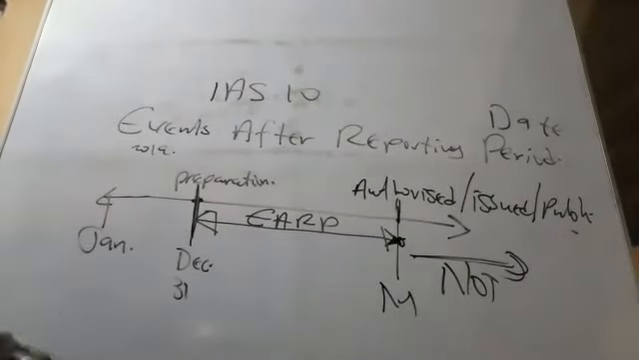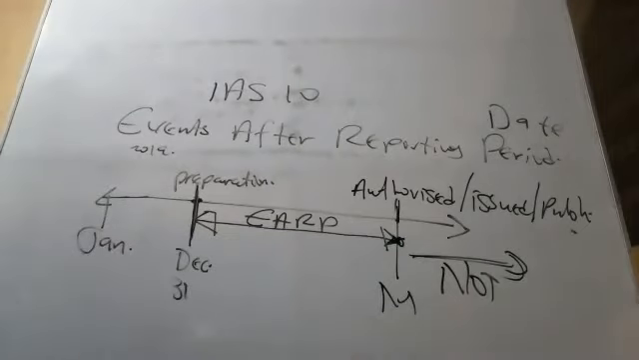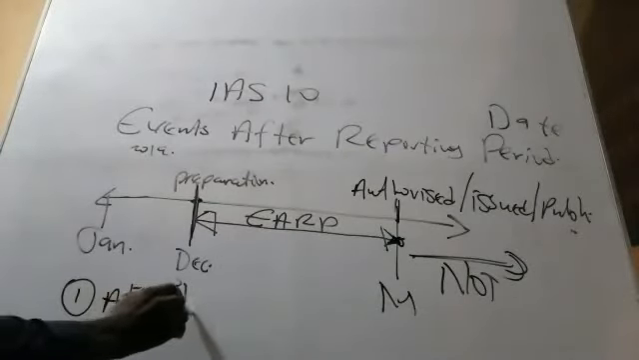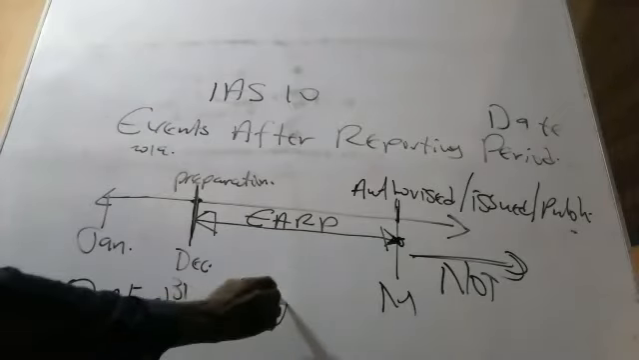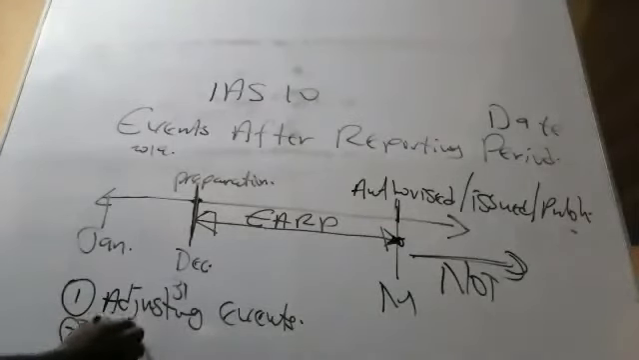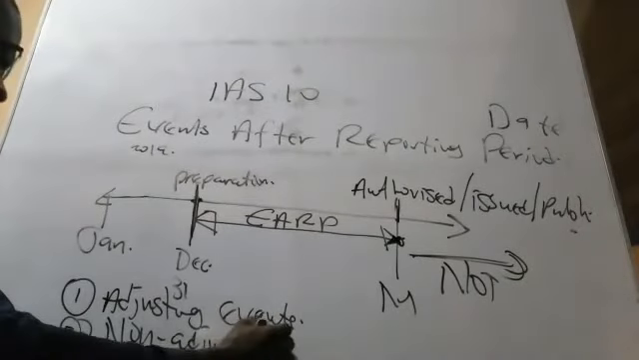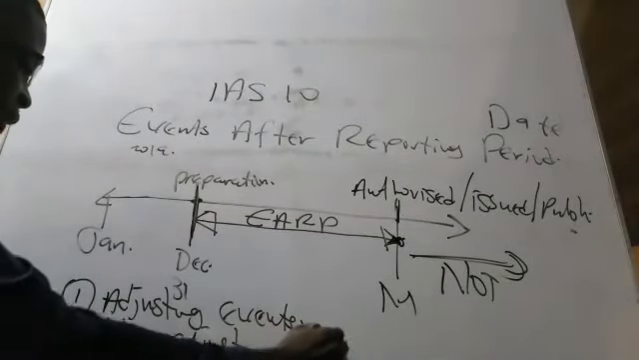The types of events after the reporting period, there are two types. Number one, adjusting events. Let's put it down. Type one, we have adjusting events. Number two, as usual, if you have adjusting, then you should also have non-adjusting events. So there are only two, adjusting and non-adjusting events.